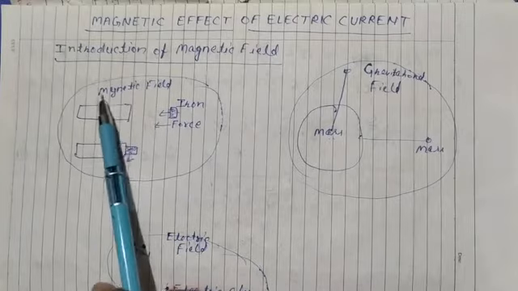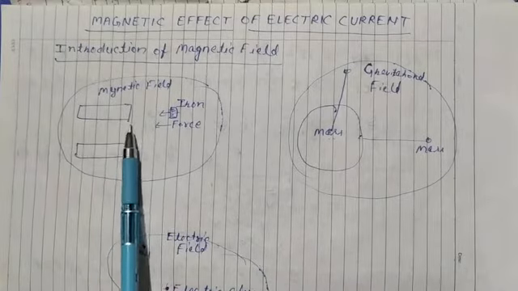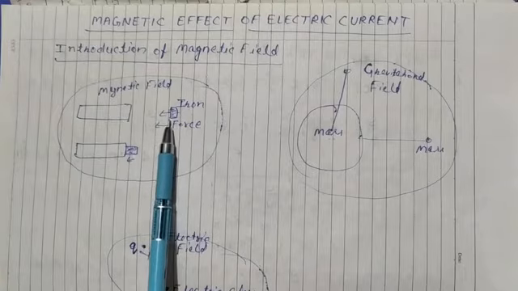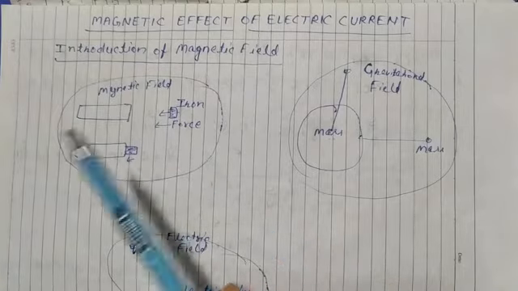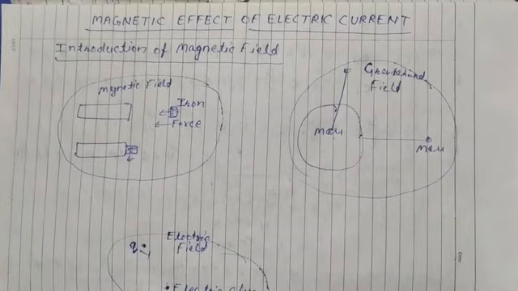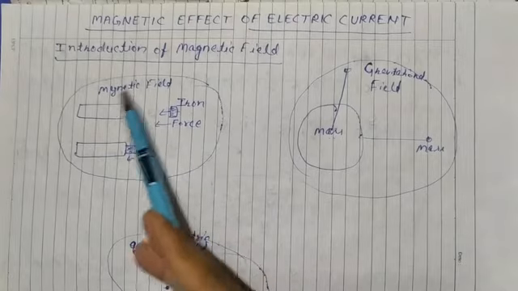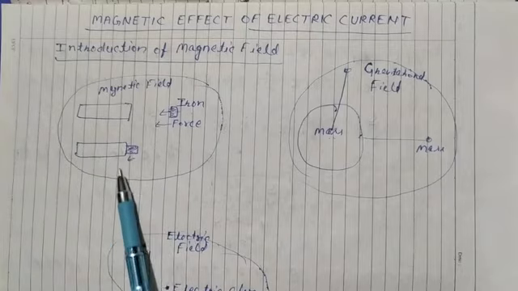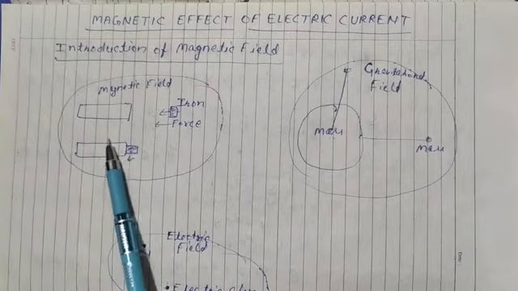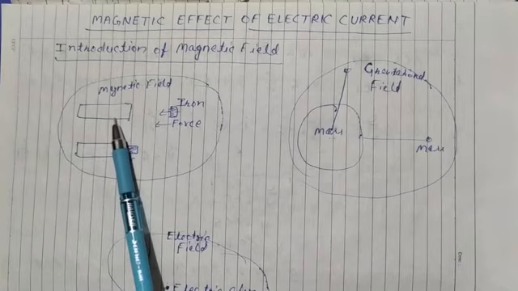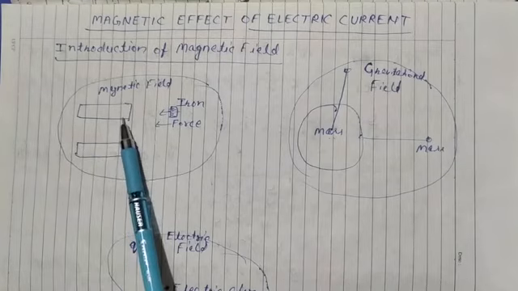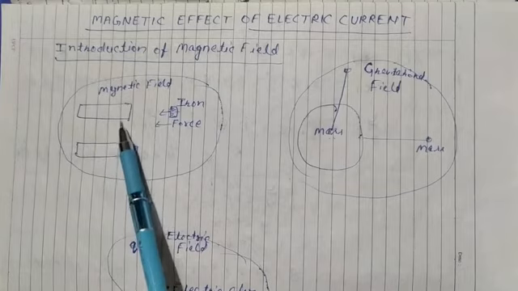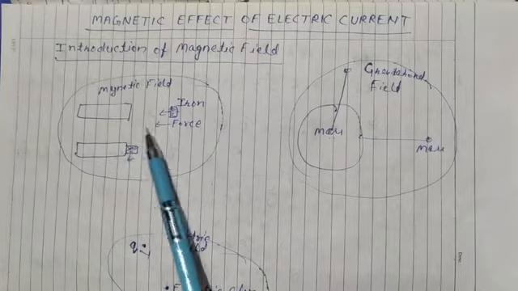Now we see, due to a magnet, another magnet or another iron piece is attracted toward it without a contact. Now in nature we come to know about another field, magnetic field. This field is due to magnet, so we call it magnetic field. Now we have to study what is the source of this magnetic field, properties of magnetic field, how it affects, how much force it creates, and all other properties of this magnetic field.